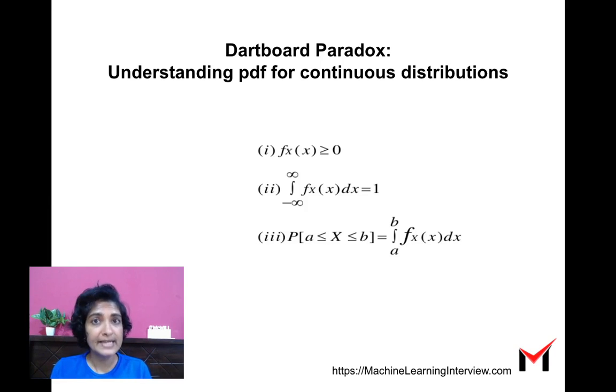And the probability can be derived from the PDF as the probability of a ≤ x ≤ b is the integral from a to b of f_X(x) dx. So once I define a range, I can talk about the probability.